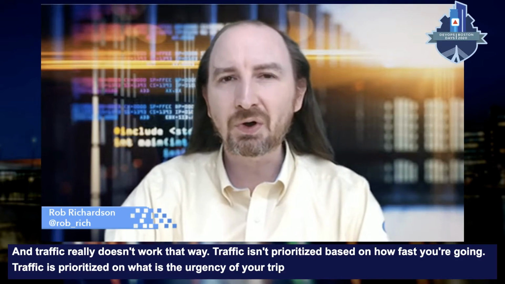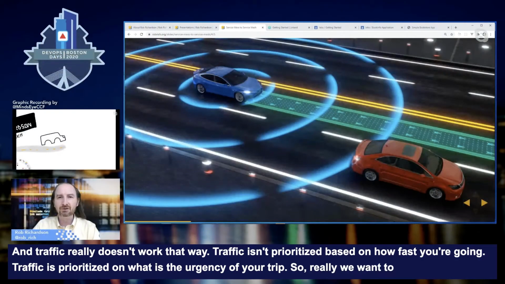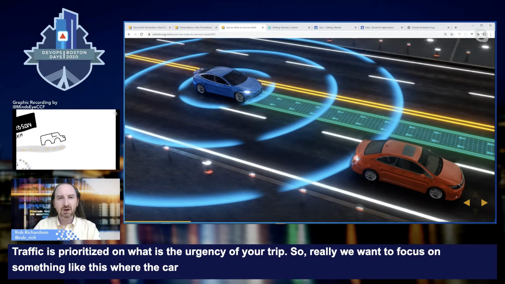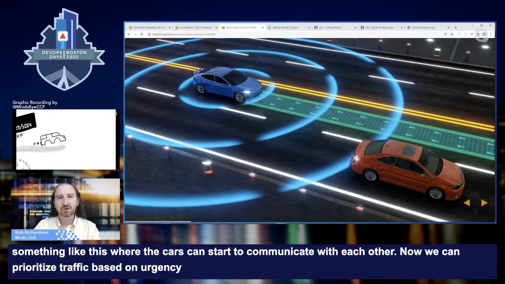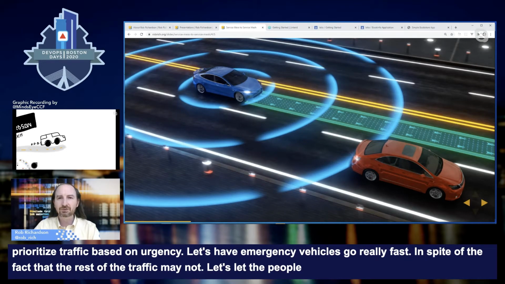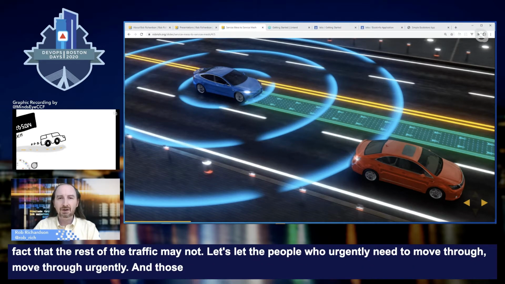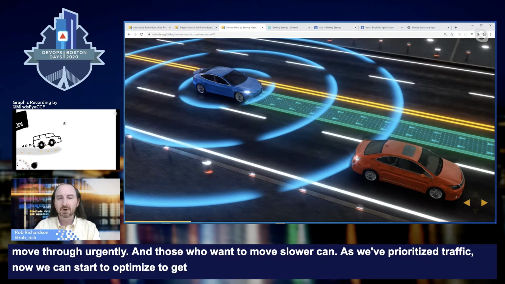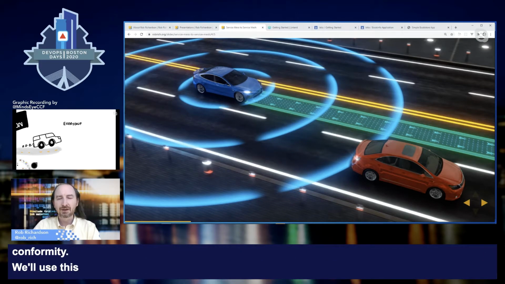So really, we want to focus on something like this, where the cars can start to communicate with each other. Now we can prioritize traffic based on urgency. Let's let emergency vehicles go really fast, in spite of the fact that the rest of the traffic may not. Let's let people who urgently need to move through urgently, and those who want to move slower definitely can. As we prioritize traffic, now we can start to optimize for getting there as fast as possible, as opposed to just optimizing for conformity. We'll use this metaphor as we start talking about service mesh, because this type of metaphor is inherent in the way that we do service mesh.